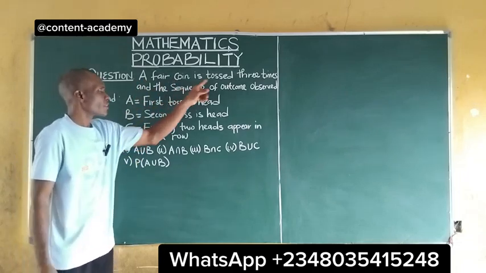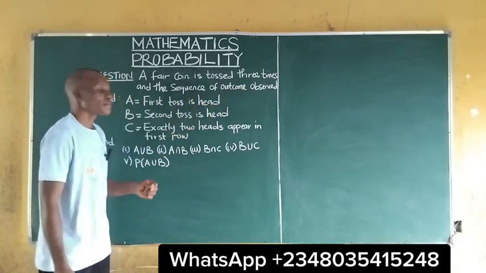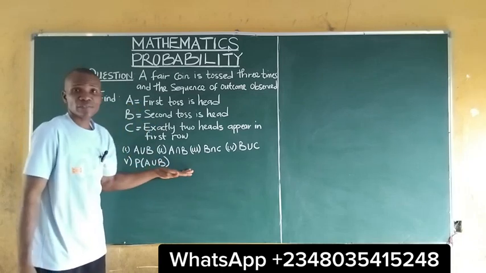A fair coin is tossed 3 times and the sequence of outcomes observed. We are asked to find the whole of this.